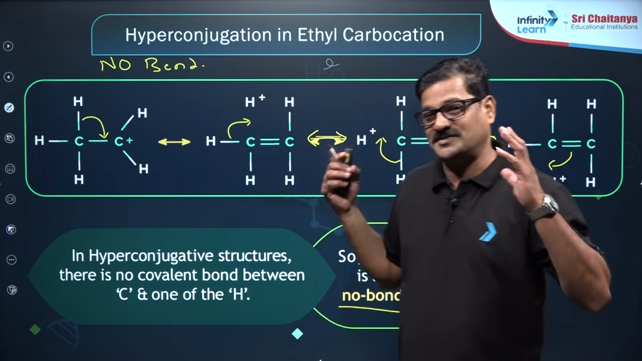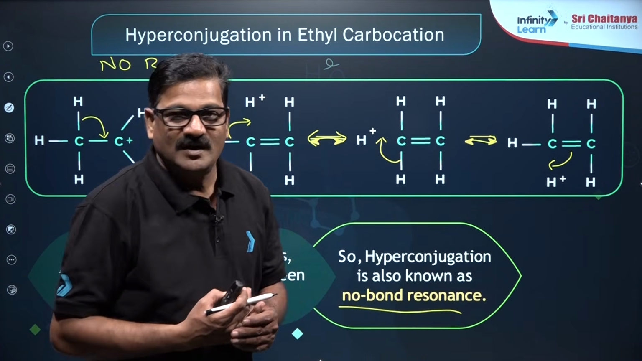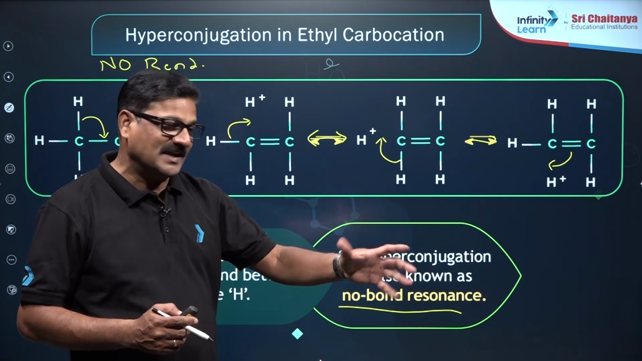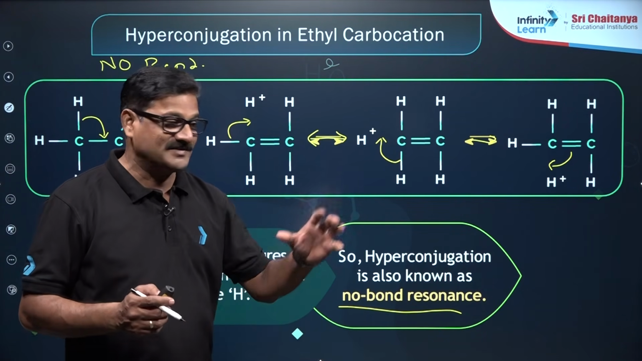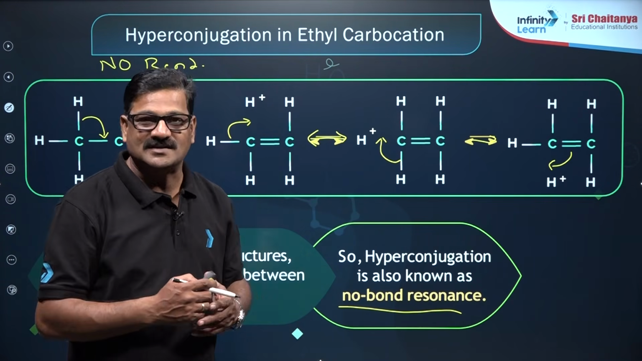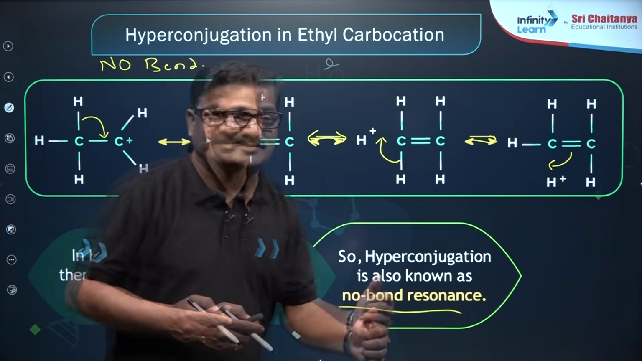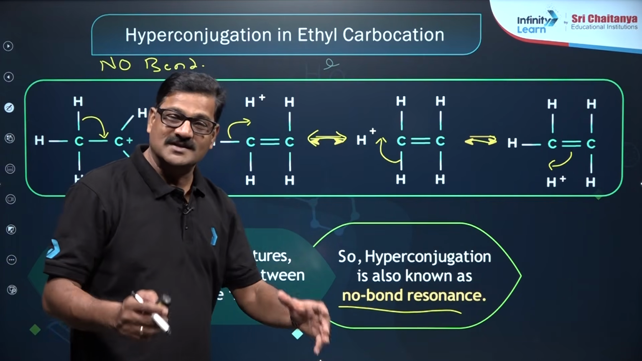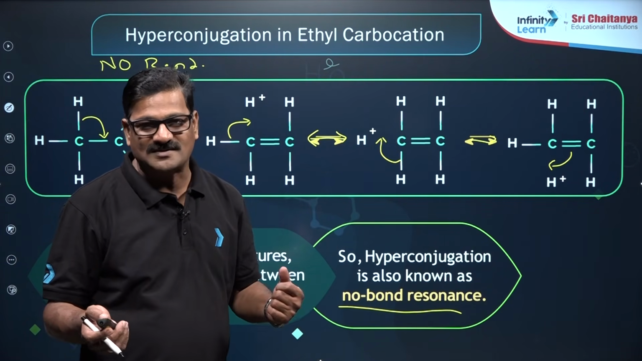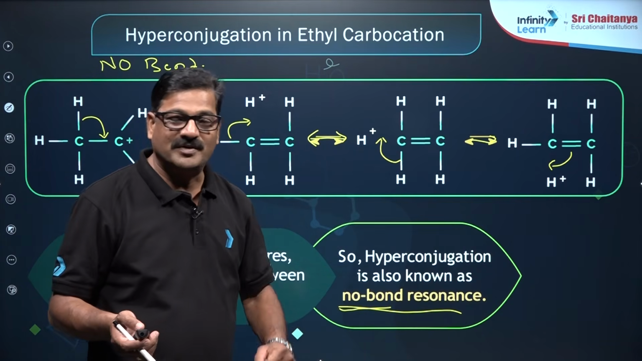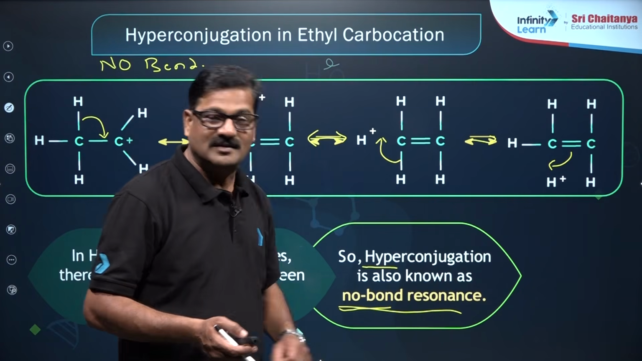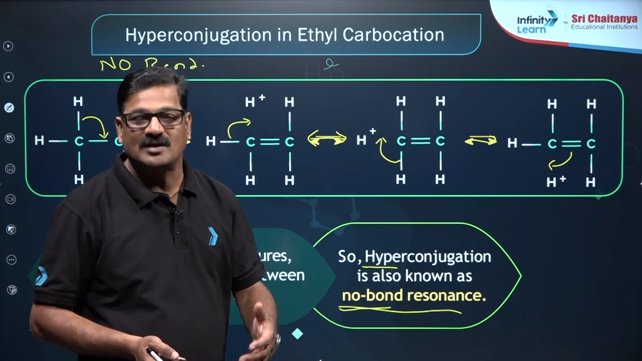Let me tell you one thing. If music is on and a child is dancing, you can say he is an active kid. Even if music is not on, the kid is dancing, you can say the child is hyperactive. So if bonding is there and it is participating in resonance, it is a normal resonance. But there is no bond, yet it is participating in resonance, that is called hyper resonance or hyperconjugation.